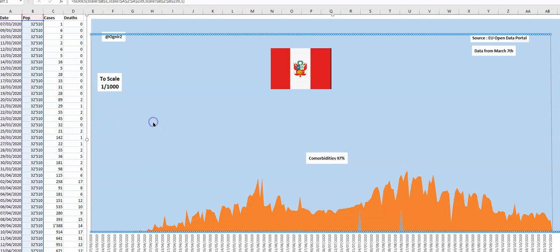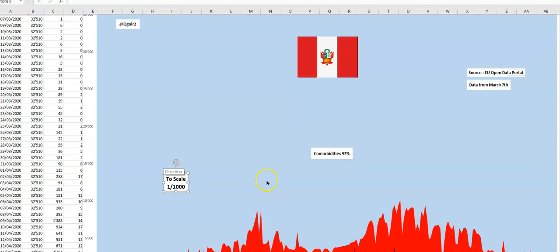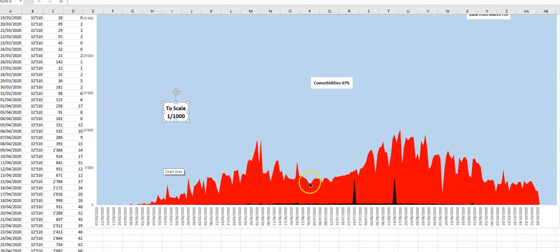Now, this is the first time I've charted. We can see a little bit. We have two huge spikes. Now let me just clear that a little bit. So to scale, this cases in red, the number of people that died in black. So we obviously see a couple of spikes here, little ones here around first week in June. We have the 24th of the 7th, and we have the 14th of the 8th.